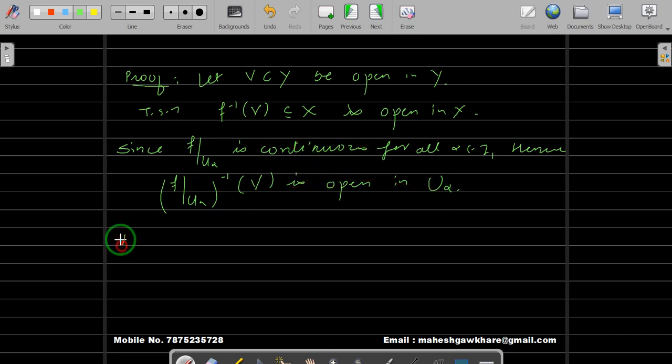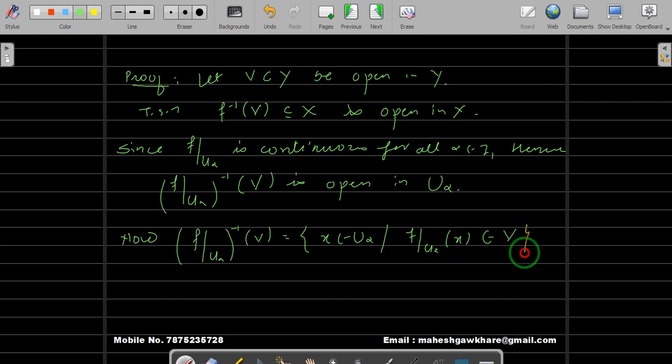Okay, now let's see how we can write the inverse image. So f restricted to u alpha inverse of V is nothing but the set of all x belonging to the domain, here u alpha, such that f restricted to u alpha of x belongs to V, because you are finding all those points in the domain which are mapped to the points in V. So when you take points in u alpha, the restriction is defined to be f.